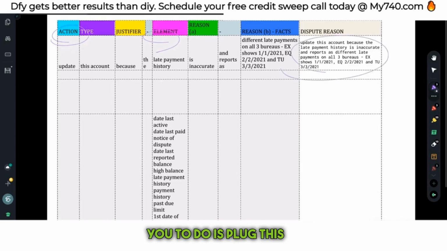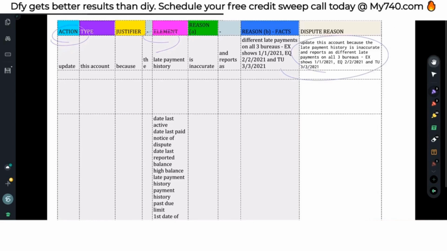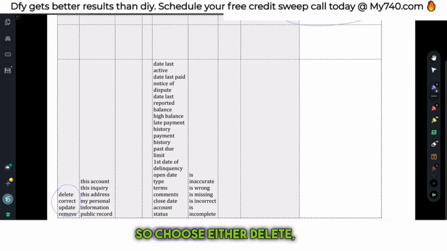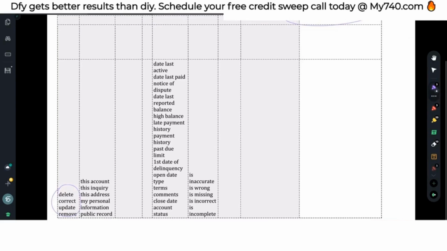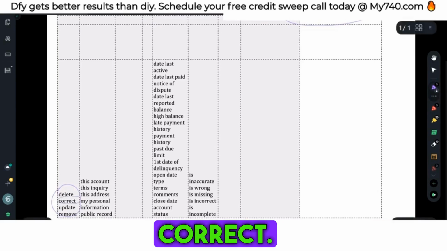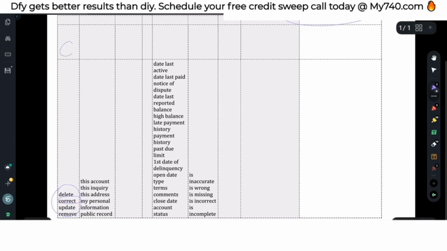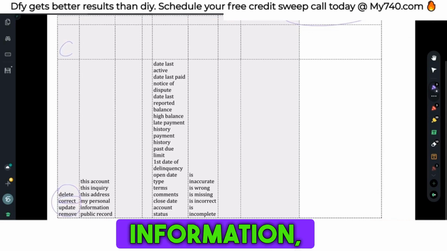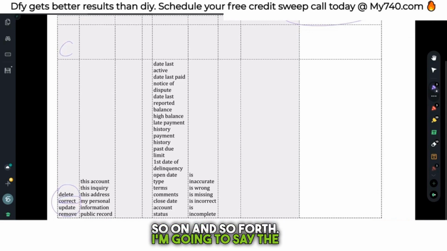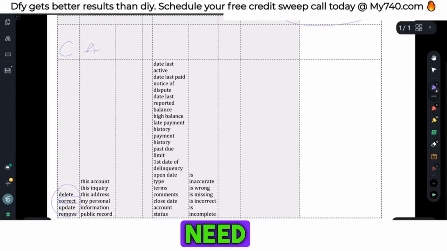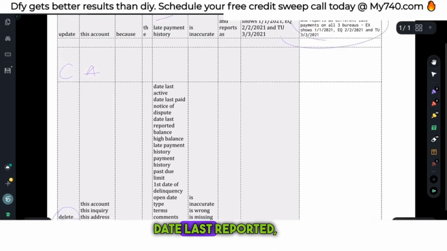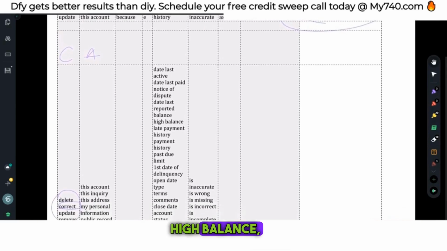So what I want for you to do is plug this information with yours. All right, so let's scroll down so we can see this entire list, and we're first going to say one of these. So choose either delete, correct, update, or remove. Let's go with correct. So we're going to say correct. Okay. Now you have to tell them what you're correcting. Account, inquiry, address, personal information, public record, so on and so forth. I'm going to say the account. Okay. Now we need to tell them what is it that they need to correct. Date last active, date last paid, notice of dispute, date last reported, the balance, high balance, whatever it is.